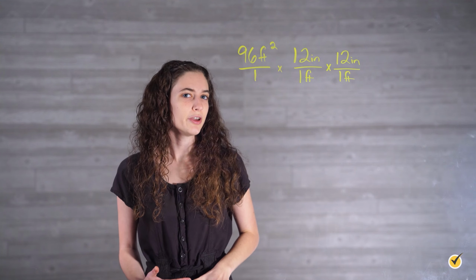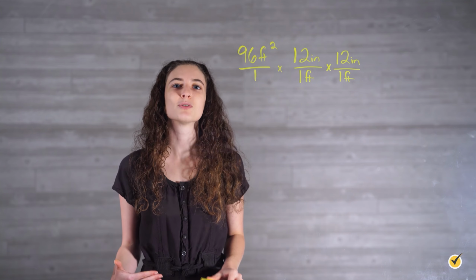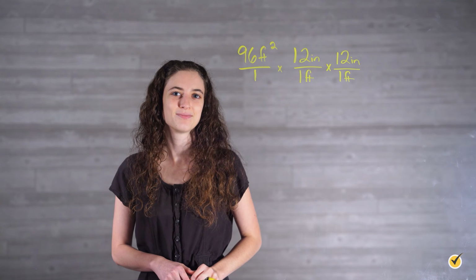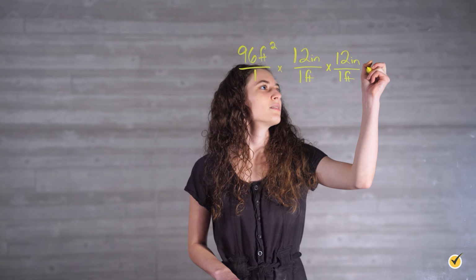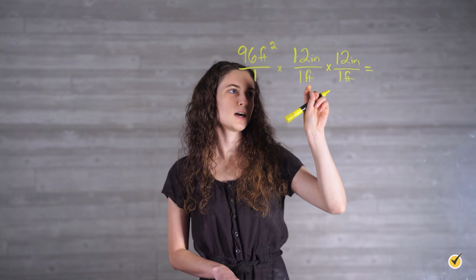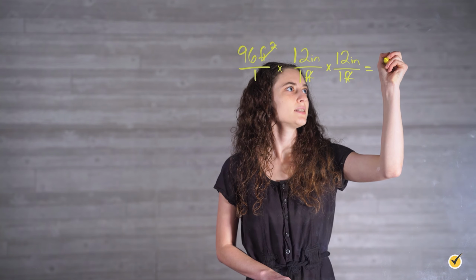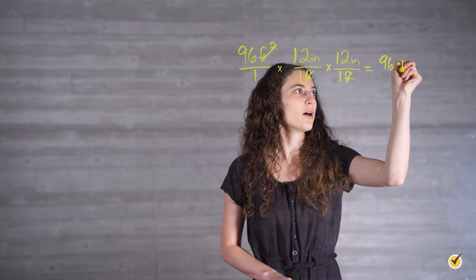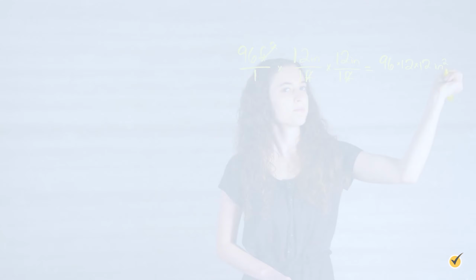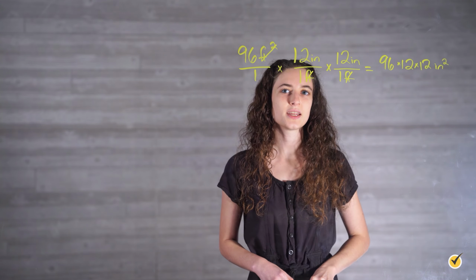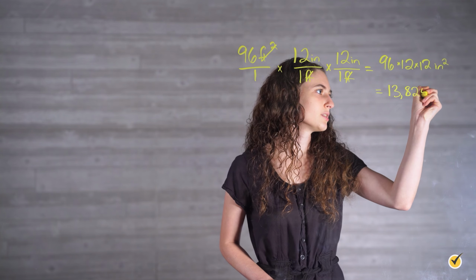Since we are working with square units, it makes sense that we would multiply by our conversion factor twice, or in other words, multiply by our conversion factor squared. Let's finish out our problem by multiplying it all out. Our feet squared will cancel out with both of our feet down here. So we're left with 96 times 12 times 12 square inches. When we multiply this out, we'll get an answer that is equal to 13,824 square inches.